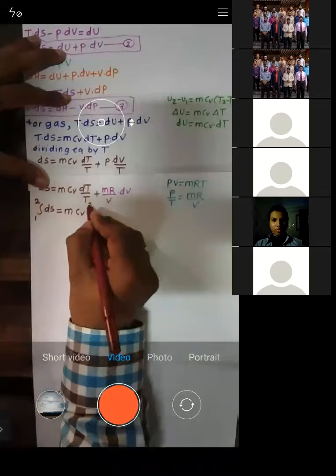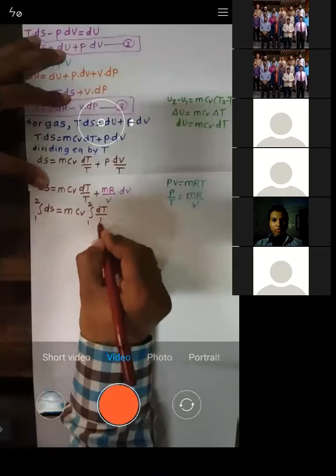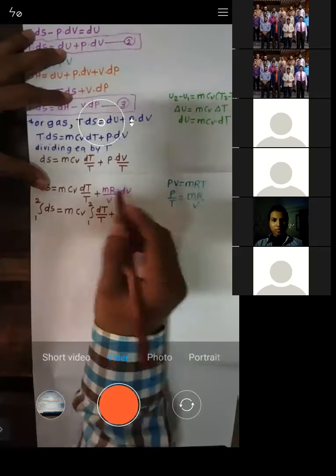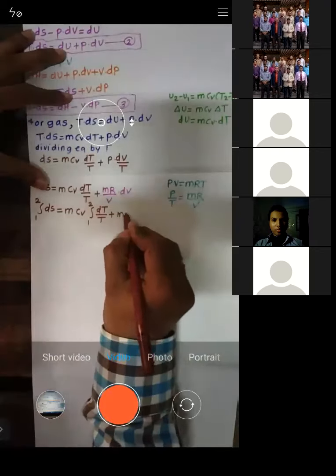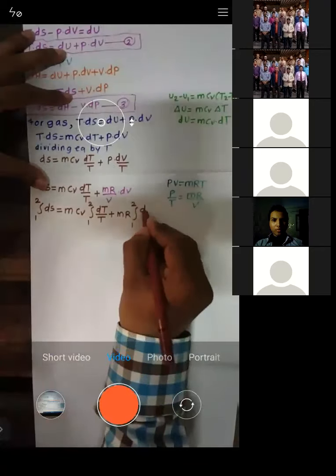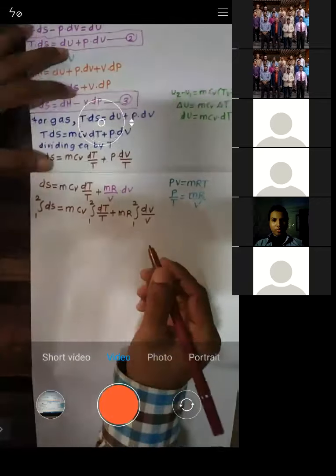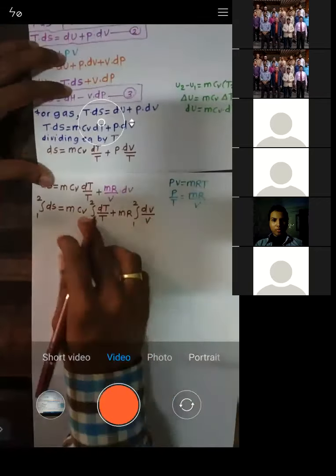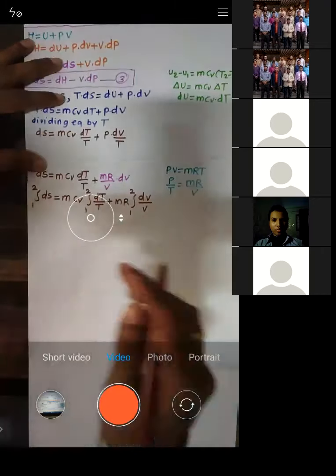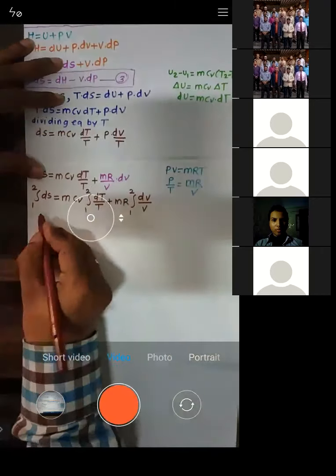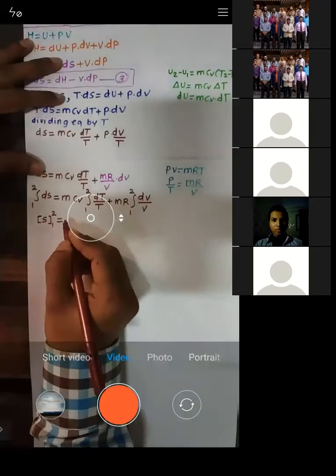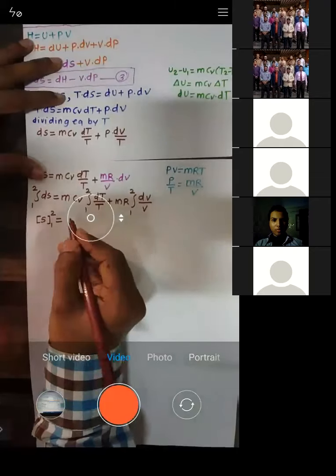Integration 1 to 2 dT by T, plus again m and r are constant values, so I will take them out: mR, integration 1 to 2 dV by V. Because mass, Cv and R are constant, we can take them out. When you integrate ds, the integration of ds is S for process 1 to 2.